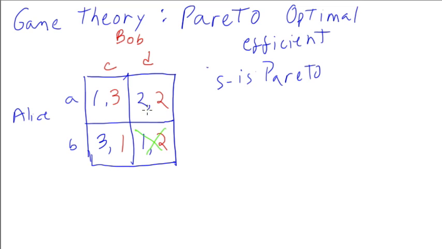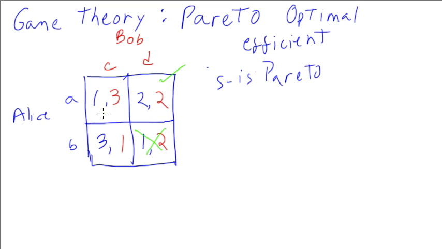Is 2, 2 a Pareto solution? Well, is there another one where one does better and nobody does worse? Well, if you move over here, you see that in AC, Bob does better. He goes from 2 to 3. But Alice goes down to 1, so no. Similarly over here, one does better, but the other one does worse, so no. So yes, bingo, this is a Pareto solution.